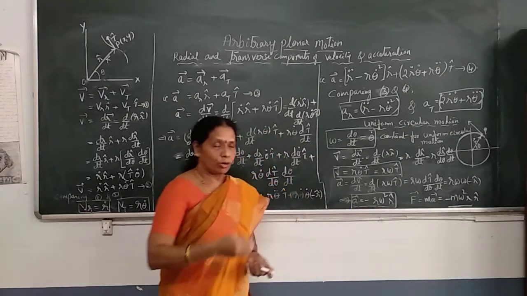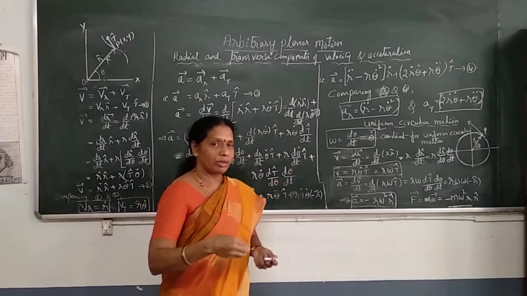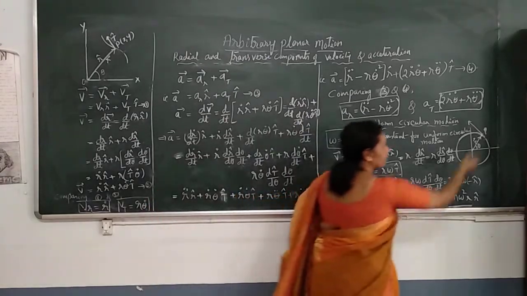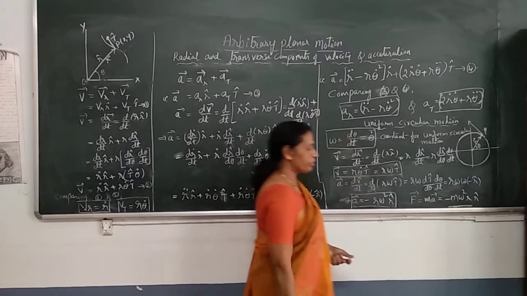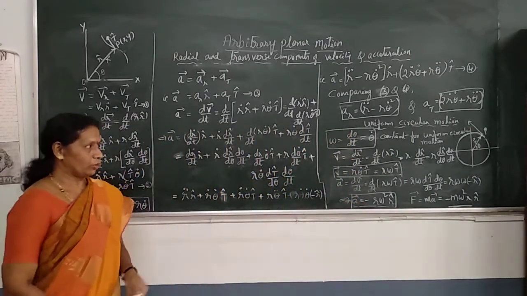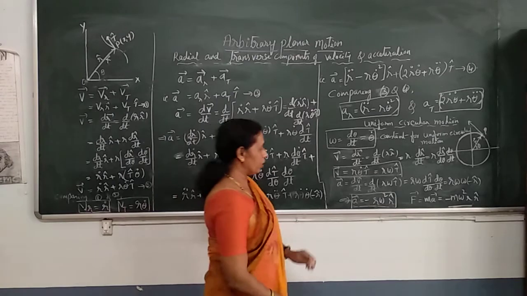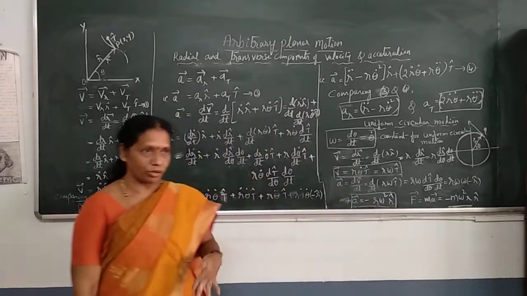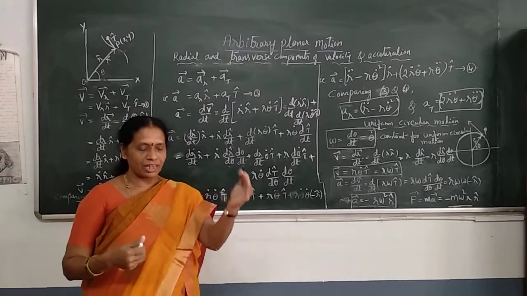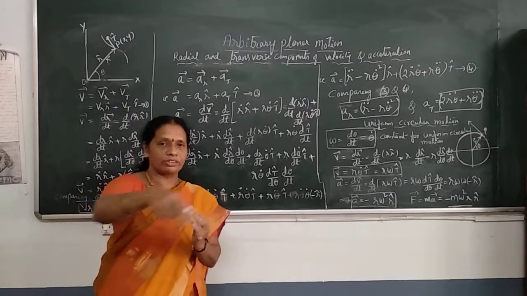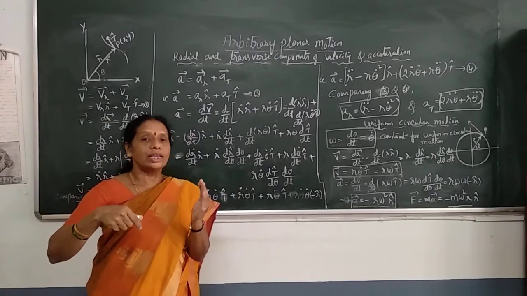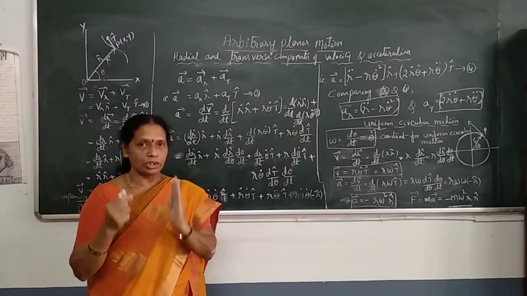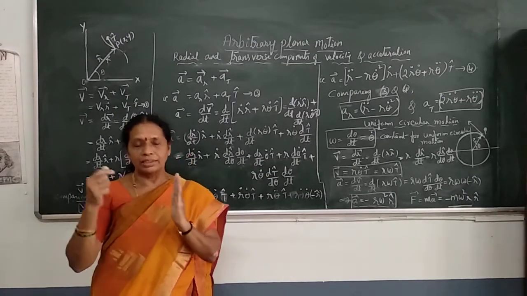What does it say? Force in uniform circular motion is always acting on the particle along the radius, pointing towards the center. That force is called the centripetal force. So in uniform circular motion, the force acting on the particle is centripetal force. An example of this centripetal force is the force of attraction between the sun and the planets. The planets are revolving around the sun in different orbits, and the required centripetal force to keep the planets in their orbit is provided by the gravitational force of attraction between the sun and the planets.